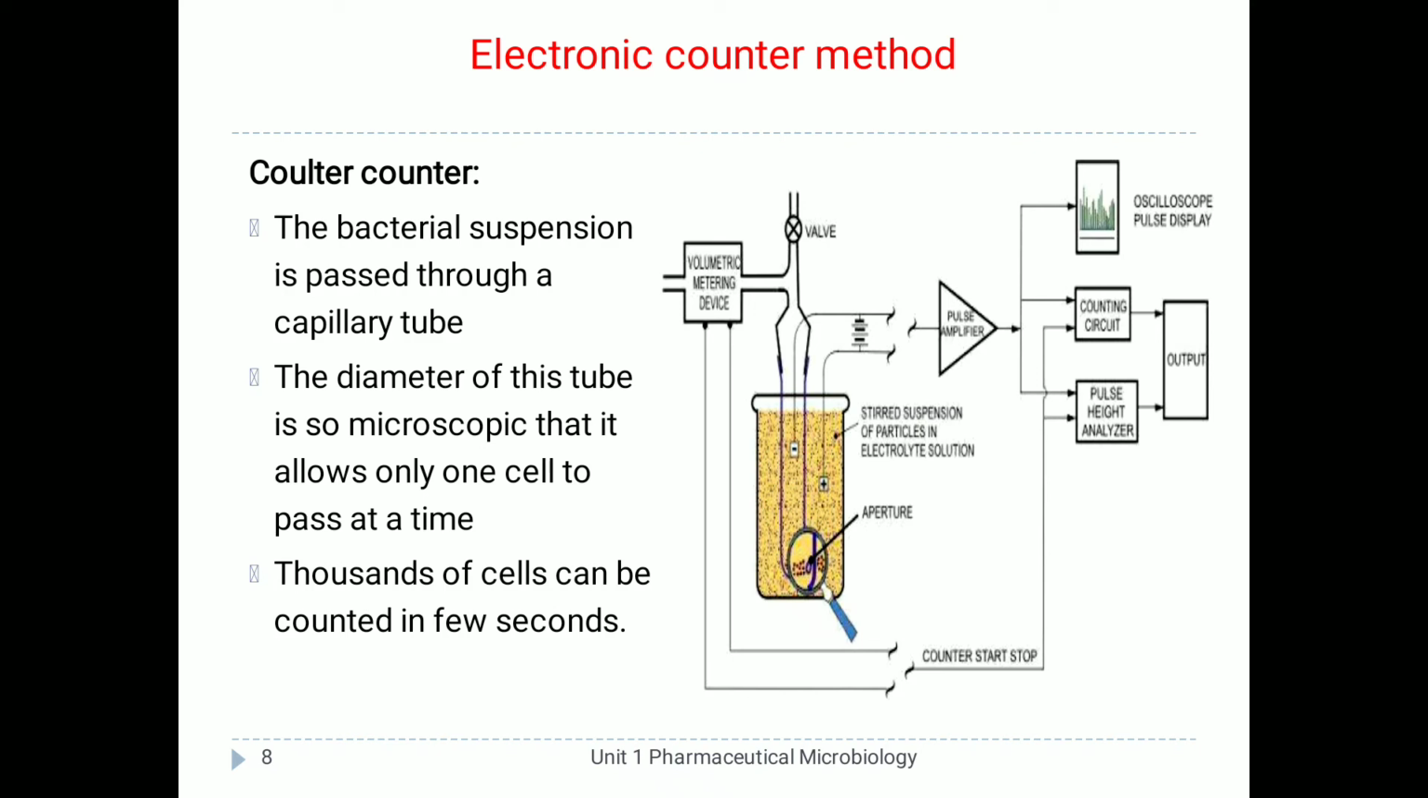There is a small aperture in the tube. Through that aperture only a single bacterial cell is allowed to pass, and as a single bacterial cell passes through the aperture, a voltage is generated and displayed on the output. So this instrument is very rapid. Thousands of cells can be counted in a few seconds.